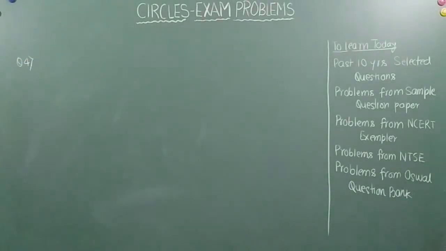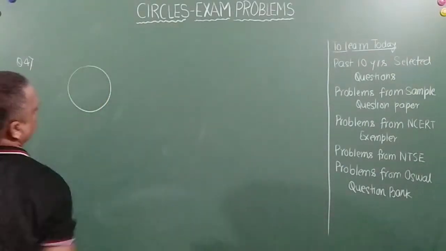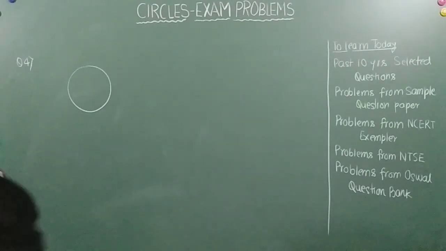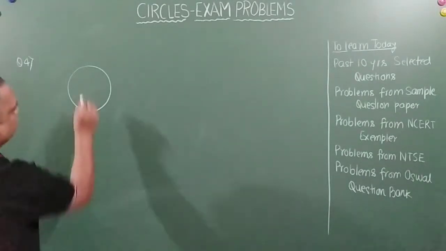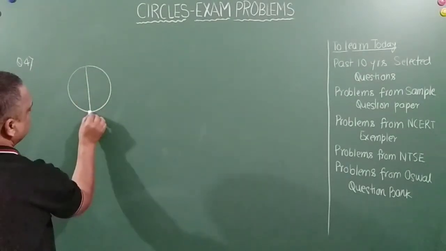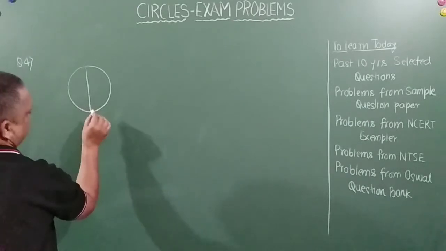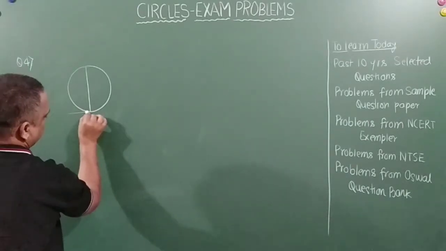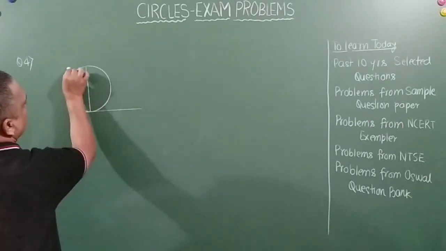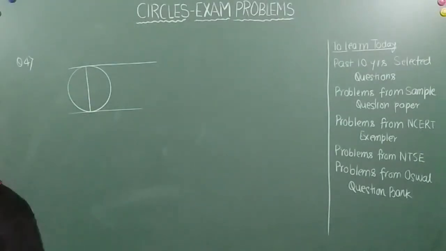Right. In the below figure, a figure is given to you. This is a circle, right? And there are two parallel tangents to this diameter.